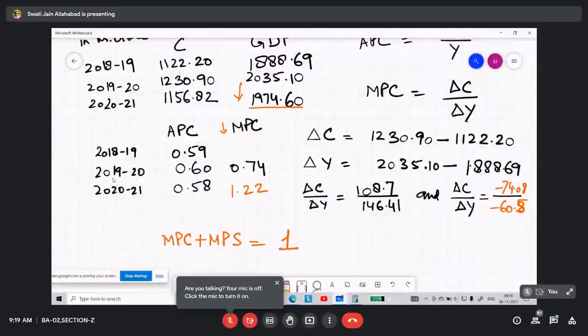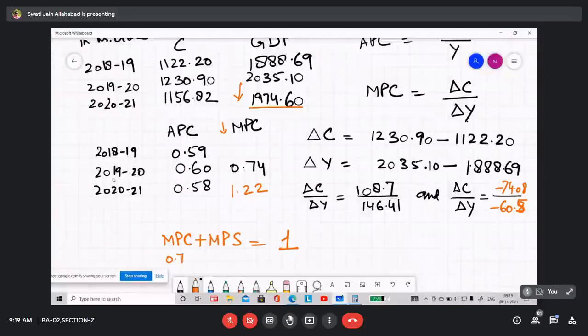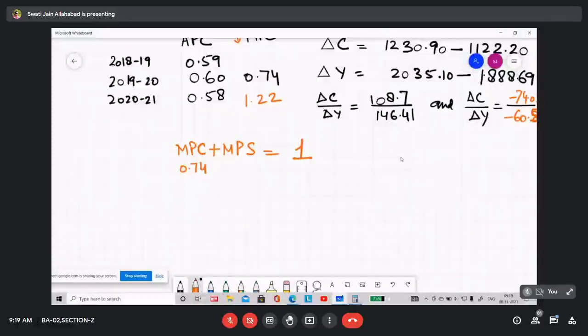If you deduct it from 1, then what you get is the value of MPS. So MPC is 0.74 and MPS will be 0.26, which sums to 1. So this is for the year 2019-20.